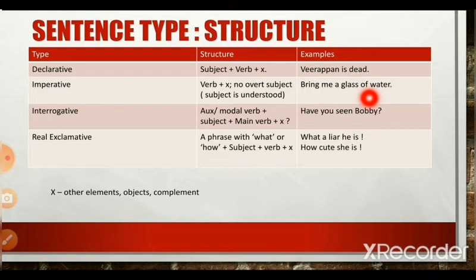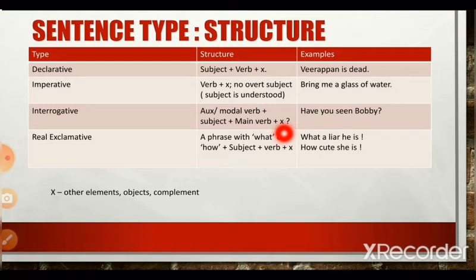I hope that you understood what an imperative sentence is and that you understood the sentence structure of an imperative sentence. It is important to know the sentence structure. Now, an interrogative sentence has the sentence structure auxiliary or modal verb plus subject plus main verb plus X, which can be an object or a complement.